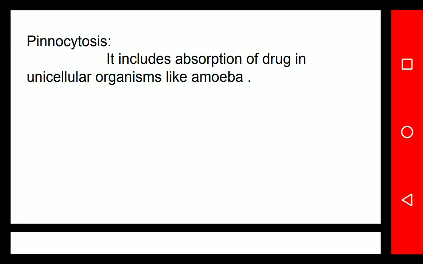The engulfment process takes place as the amoeba takes the drug, and after some time the tiny particles are added inside the amoeba.